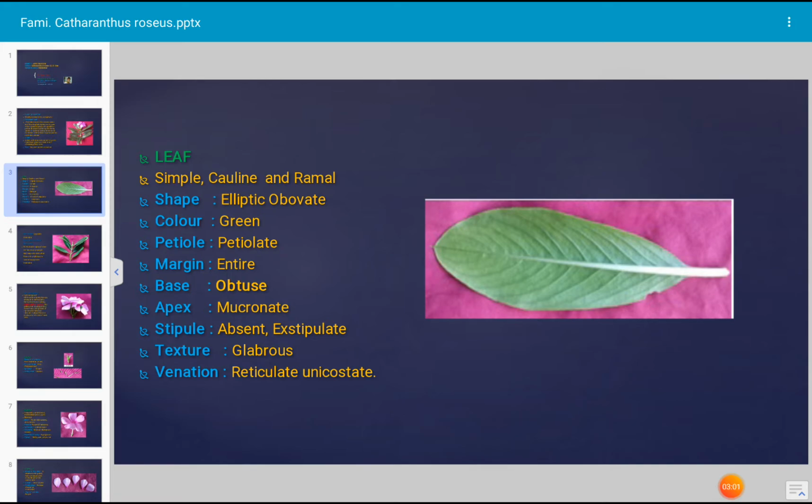In Catharanthus roseus, the stipule is absent. The stipule is a small leafy structure. When it occurs at the base of the leaf, that leaf is described as stipulate, but the stipule is absent in Catharanthus roseus. When the stipule is absent in the leaf, it is described as an exstipulate leaf. The texture is glabrous, free from hairs. Venation: there is a network of veins present in the leaf lamina. Reticulate venation is present.